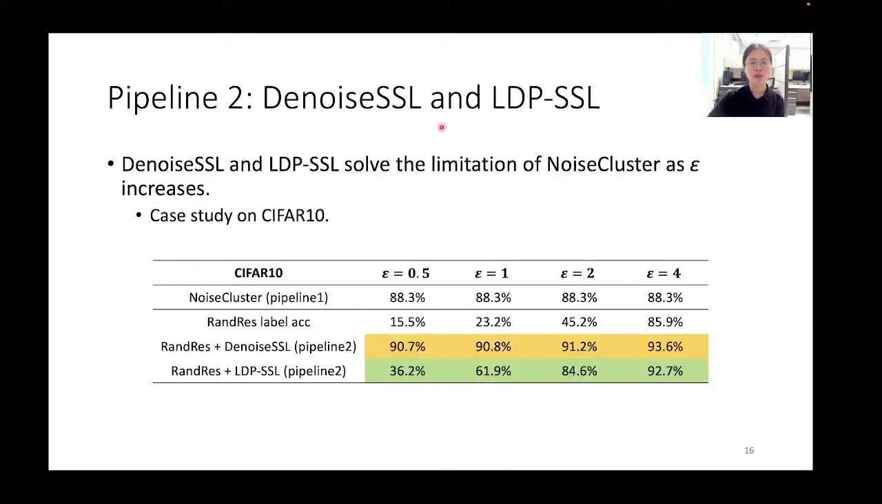We next evaluate the DenoiseSSL and LDP-SSL in our pipeline 2. So here we compare the NoiseCluster and DenoiseSSL and LDP-SSL combined with the randomized response. We can see that while the NoiseCluster keeps the same performance at all reported epsilon, which is 88.3%, both the DenoiseSSL and LDP-SSL increase the performance as epsilon increases. Besides, the DenoiseSSL always has a better performance compared to NoiseCluster at all reported epsilon, and the LDP-SSL is better than NoiseCluster at epsilon equal to 4.